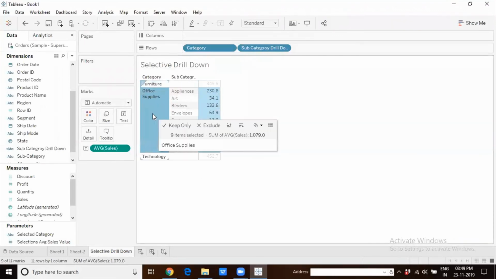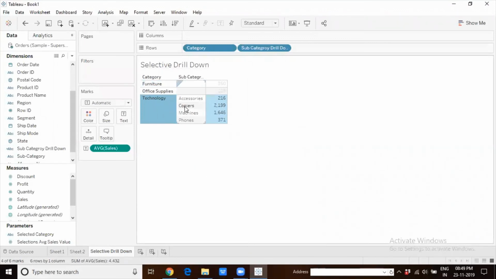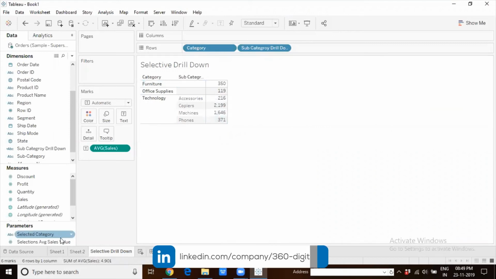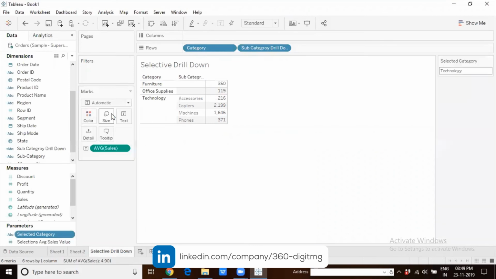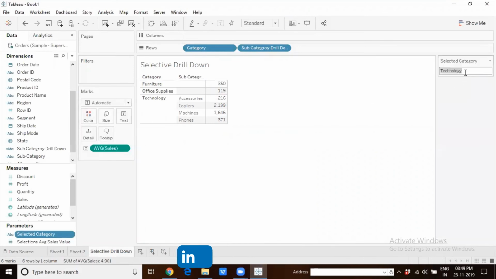If I click on office supplies, it will get expanded. If I click on technology, technology will get expanded. So this is selective drill down using parameter actions. Now here, we can also show the parameter, and give a value of our choice. If it is something valid, then that particular category will expand. If it is not valid, then nothing will expand.